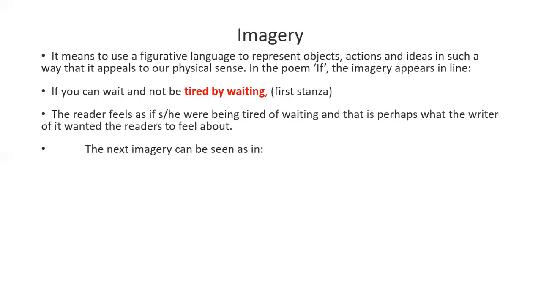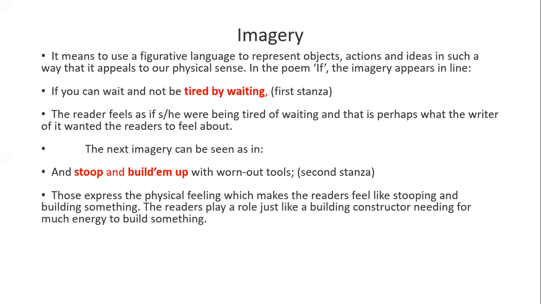The next imagery is "stoop and build them up with worn-out tools." This expresses physical feelings which make the readers feel like stooping and building something. The readers play a role just like a building constructor, needing much energy to build something. So these are the examples of imagery.